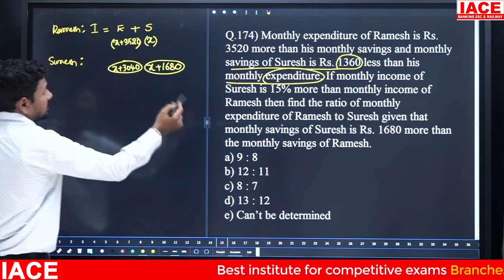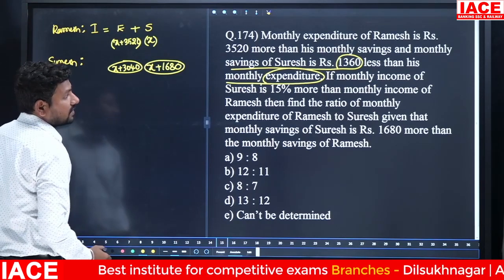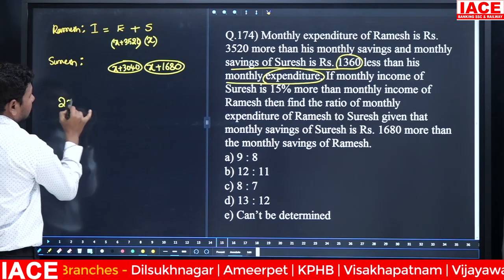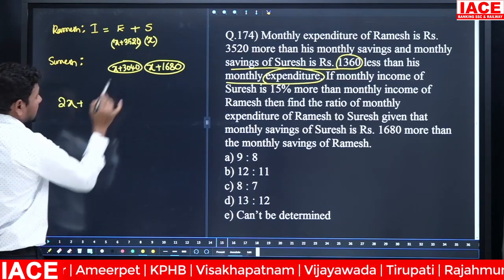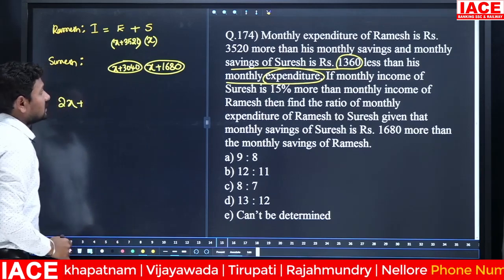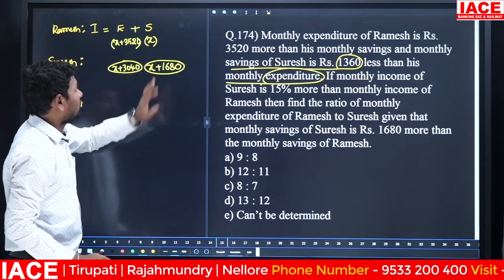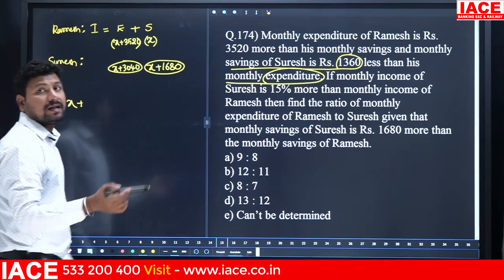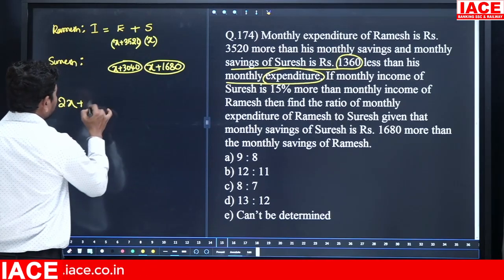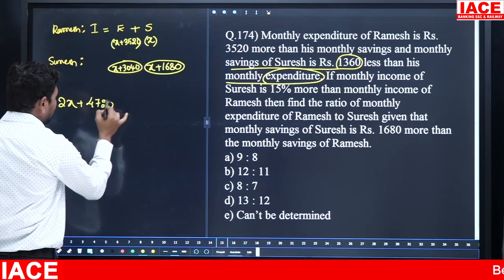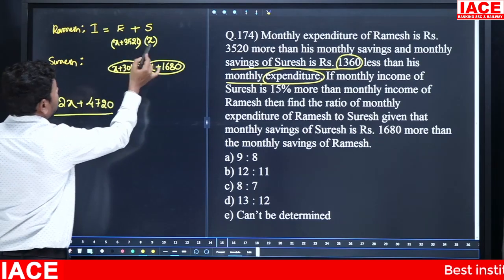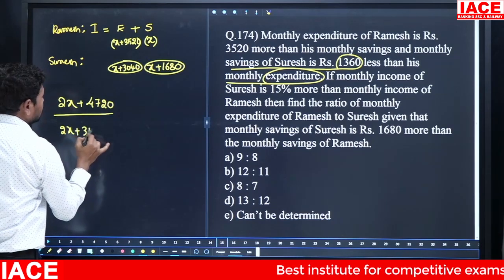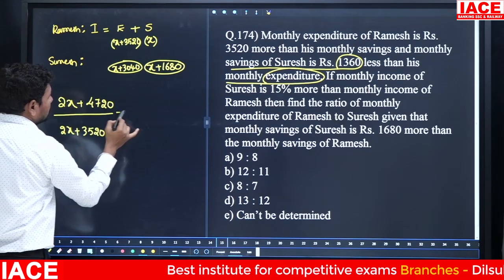Now coming to the point, Suresh's income is 15% more than the monthly income of Ramesh. Suresh income is how much? X plus X, 2X plus 3040 plus 1680. Look at 3000 plus 1000 is 4000. 680 plus 40 is 720. It is 4720. Here also X plus X is 2X plus 3520, 3X plus 2520.